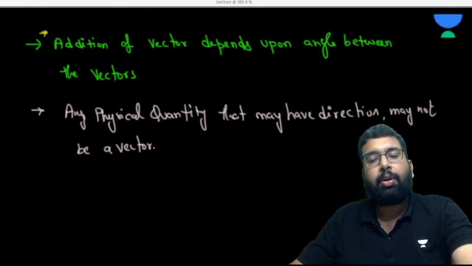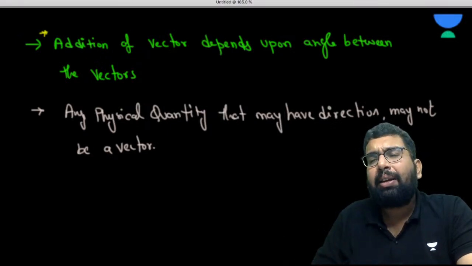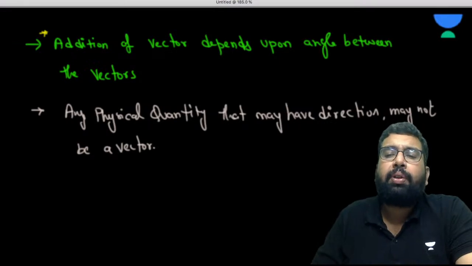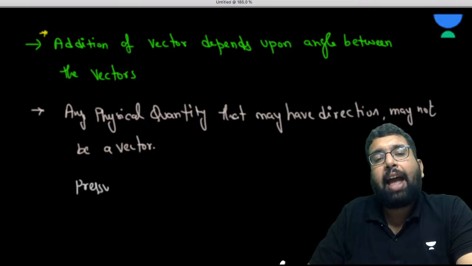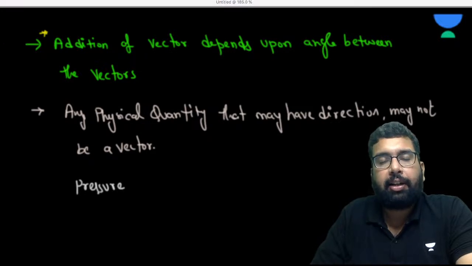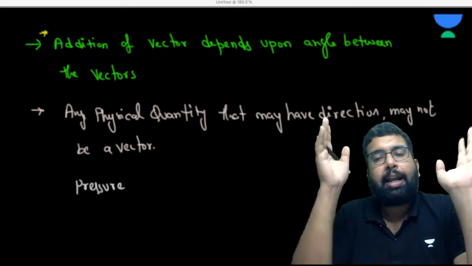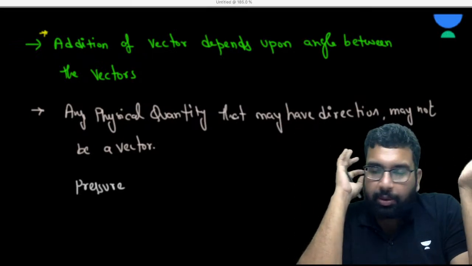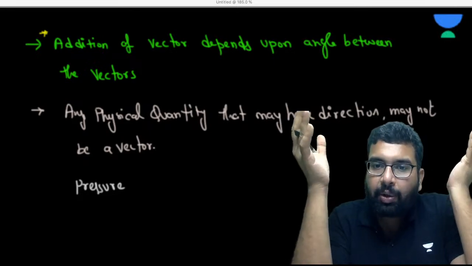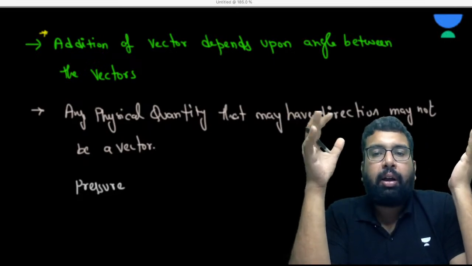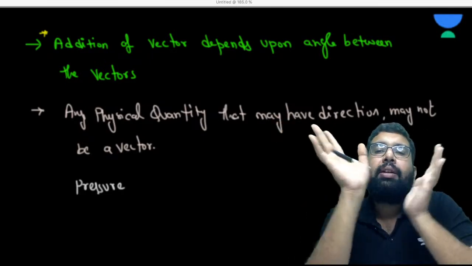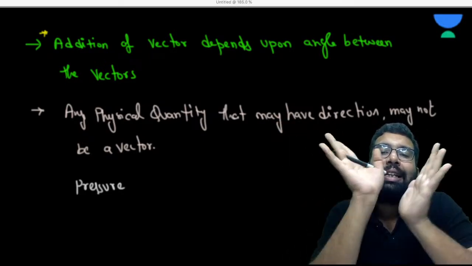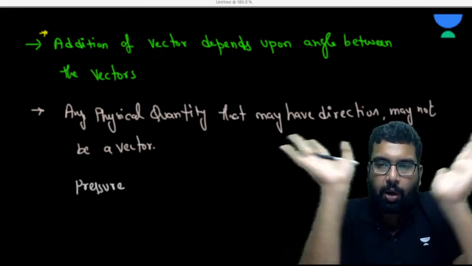Are you getting my point? So what are the examples? There are many examples. For example, pressure. Does pressure have some direction or not? Definitely, sir, it has some direction. How come? It can be internal pressure, external pressure. For example, any container you have, with water or any fluid inside it. That fluid will exert pressure from inside to outside, outwards.